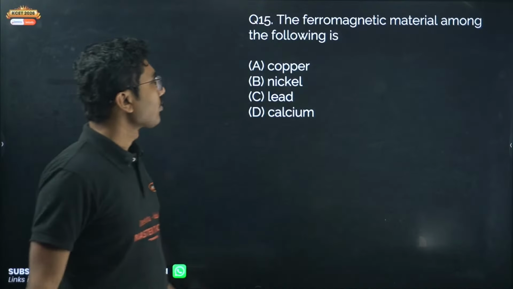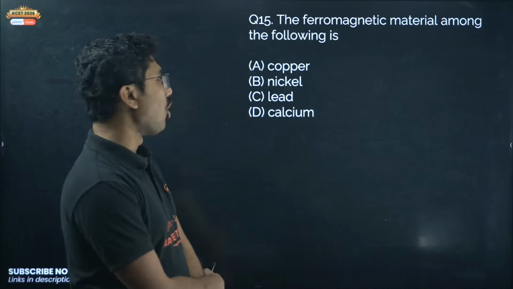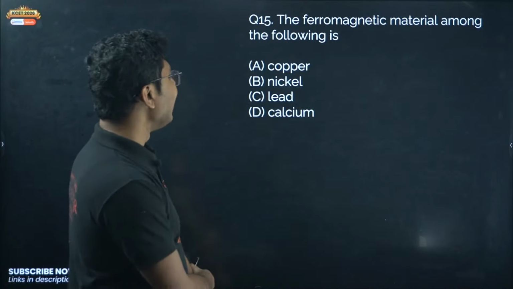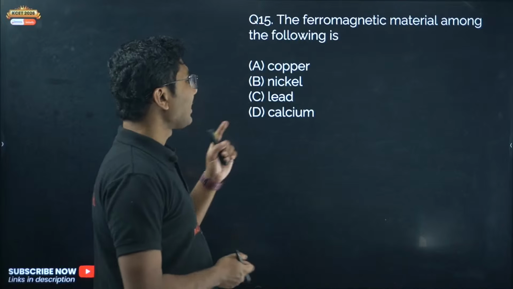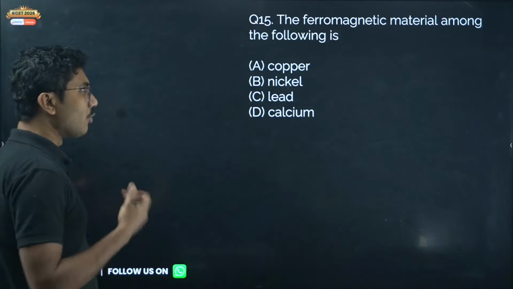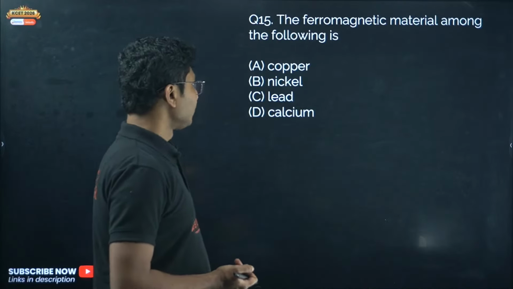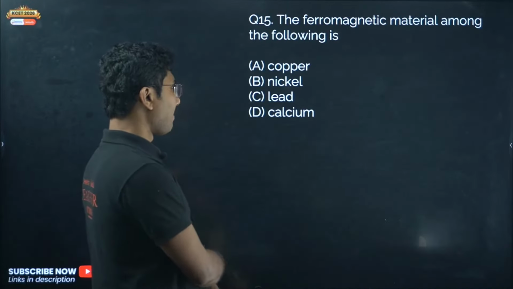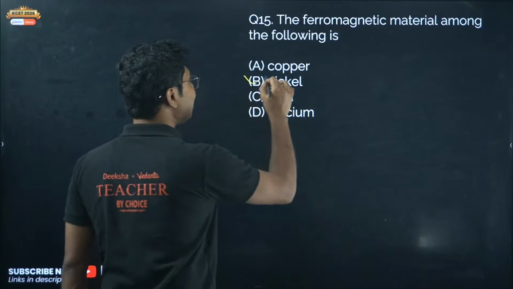The ferromagnetic material among the following is copper, nickel, lead or calcium. Only one of them is ferromagnetic. So which is ferromagnetic? 15B, yes, nickel is ferromagnetic.